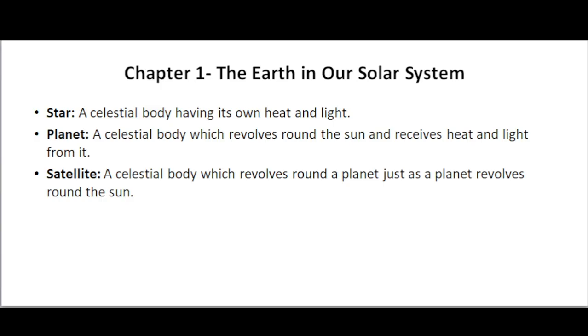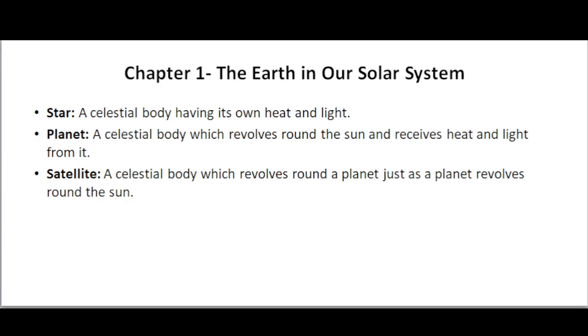And then about satellites. The word satellite means a smaller companion which is associated to anything. True to their meaning, the satellites revolve around their planets and also follow them in their revolutions around the sun. The moon, for example, is a satellite of the Earth which moves around the Earth and also around the sun along with the Earth.